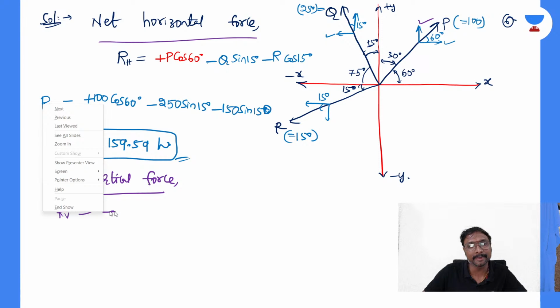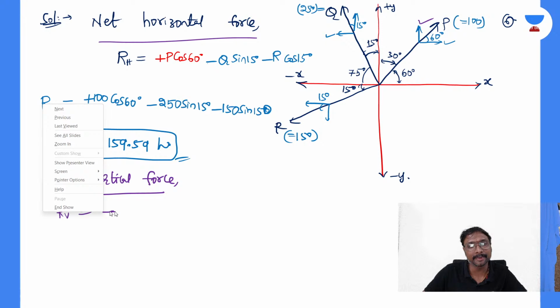The vertical component comes to plus 289.26 kilonewton. What does it mean? It is positive, means positive y-axis, upward. Yes, it is your upward force.